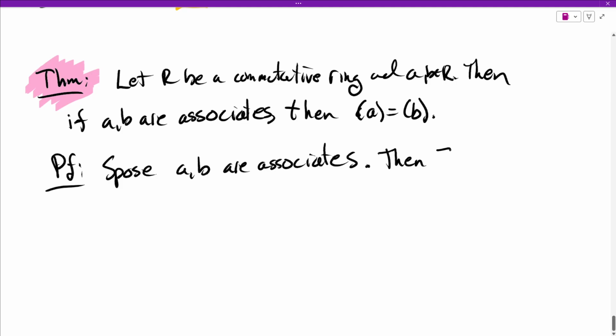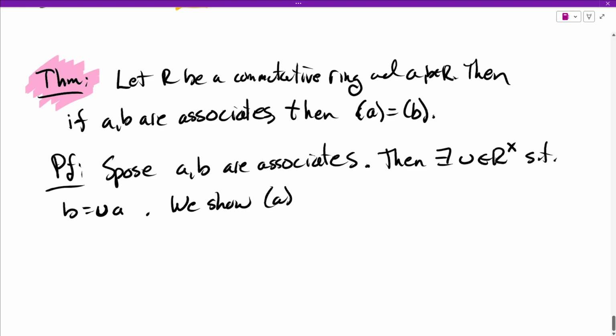Then there exists a unit U such that B is a unit times A. It doesn't matter which way, but I'm going to choose to write it this way. So what we're trying to show is that every multiple of B is also a multiple of A, and conversely. This is just writing out what it means to be associates. So we need to show that every multiple of A is a multiple of B, and every multiple of B is a multiple of A.